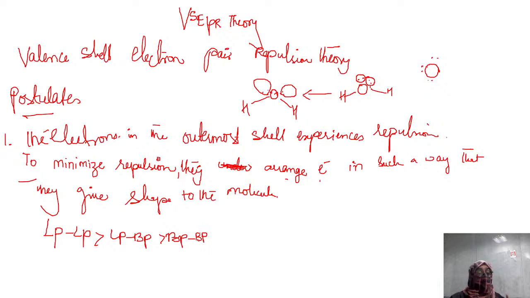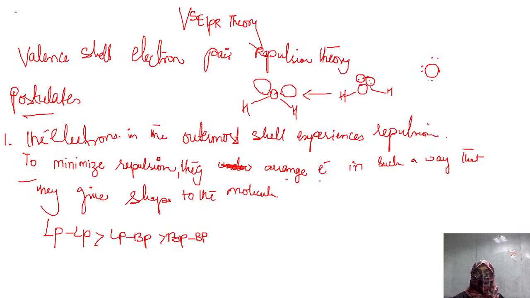That's why two bonds can be side by side, because the bond electrons never, or least, undergo repulsion. Whereas if you take the electrons of a lone pair, they have the most repulsion. That's why they cannot be side by side. They should be very far away, right? The first statement is covered.